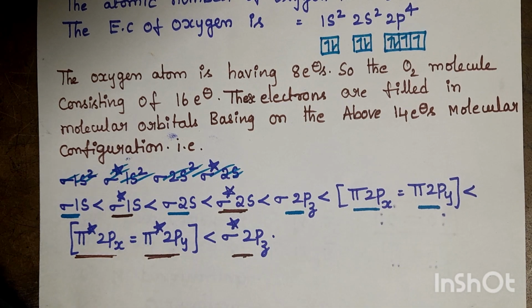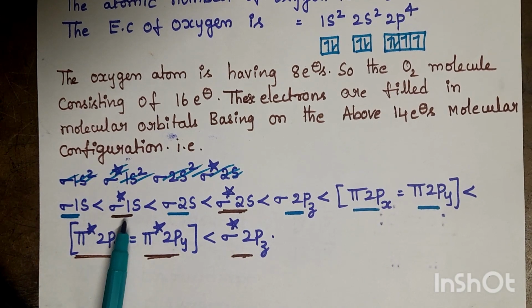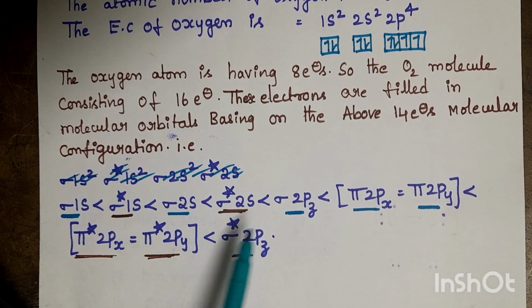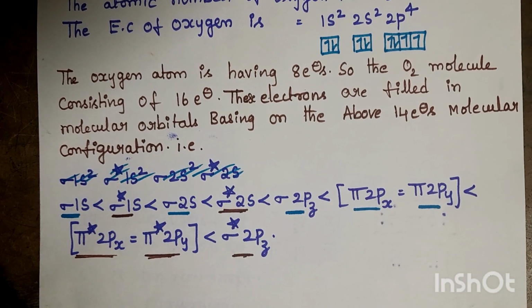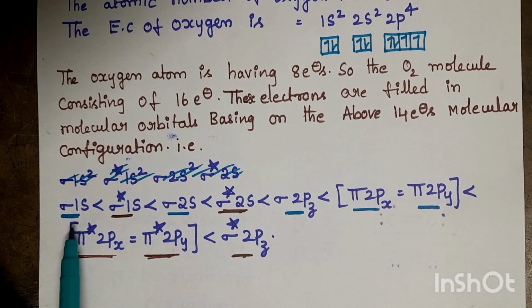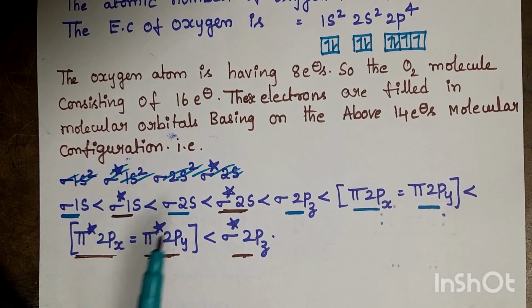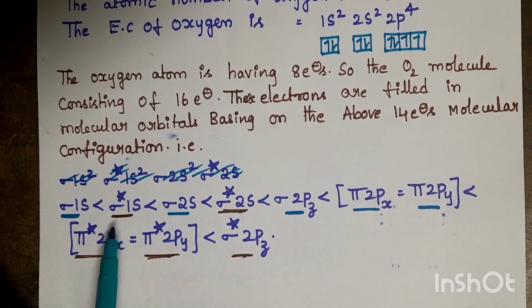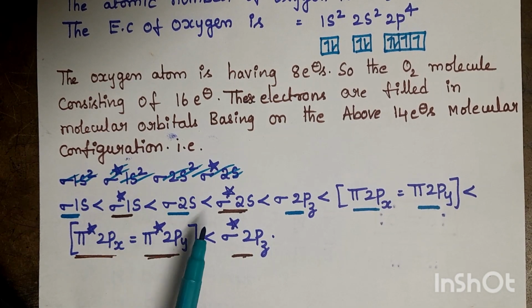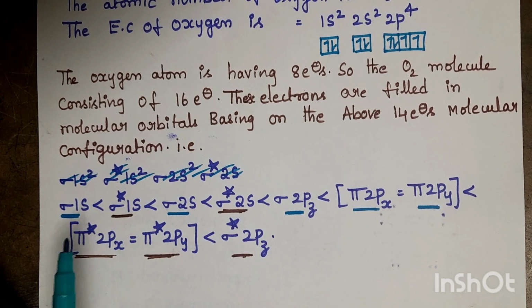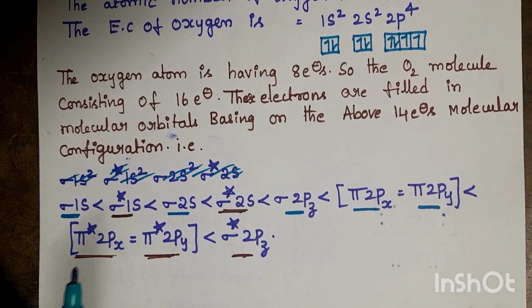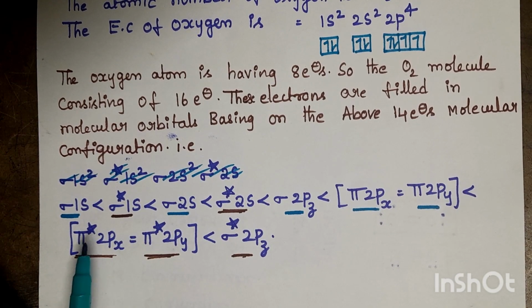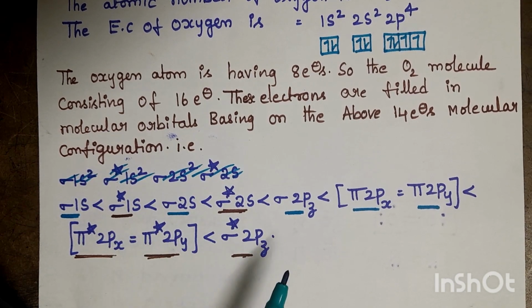are called bonding molecular orbitals. Sigma star 1s, sigma star 2s, pi star 2px, pi star 2py and sigma star 2pz are called anti-bonding molecular orbitals. Generally the bonding molecular orbitals are represented by sigma and pi, and anti-bonding molecular orbitals are represented by sigma star and pi star. The bonding molecular orbitals have lower energy, which means they are more stable.